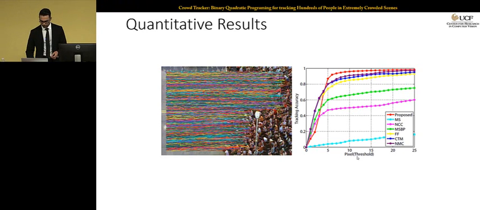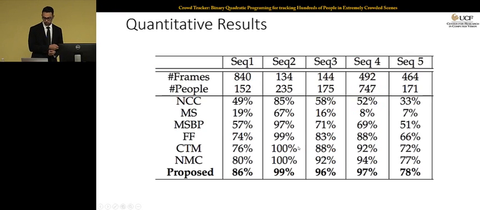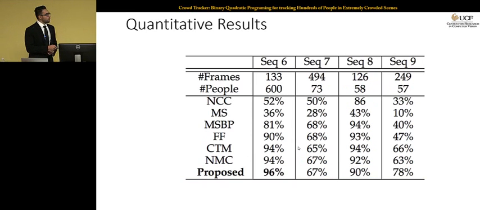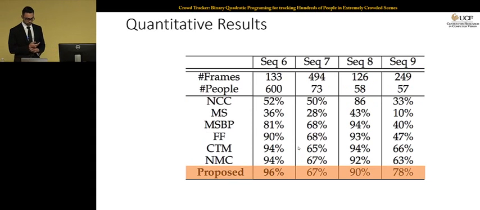Now, we're going to fix the pixel threshold to 15, and we're going to look at the numbers. We're going to give a closer look at the numbers. Here are the results. You can see that on the first 5 sequences, we improved the numbers compared to other methods. And this is the other 4 sequences. For most of them, we improve. For some, there is not much improvement, but on average, we improve by almost 6% compared to other methods.